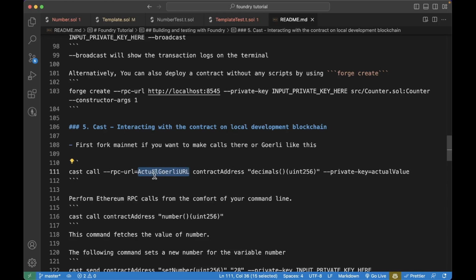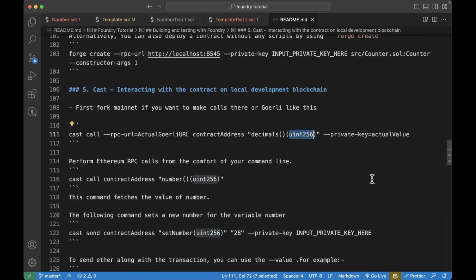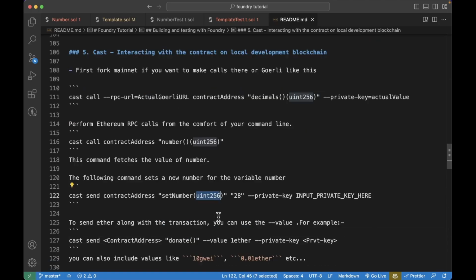This can be Goerli or any other. Then the contract address of the contract you want to interact with, the function, the type, the arguments that it accepts, and then the private key actual value. And of course, after you do this, you need to pass in the value of this argument.